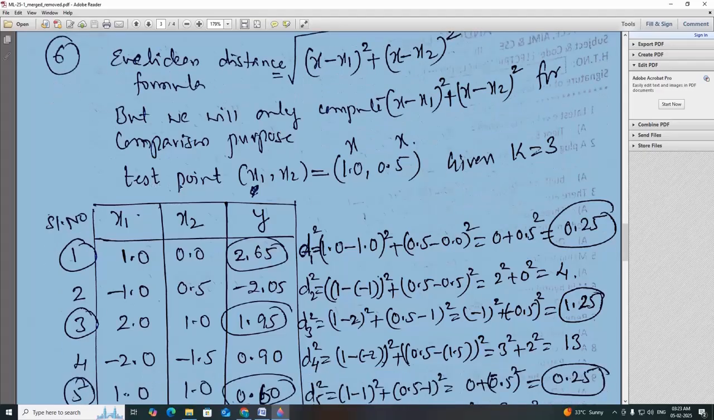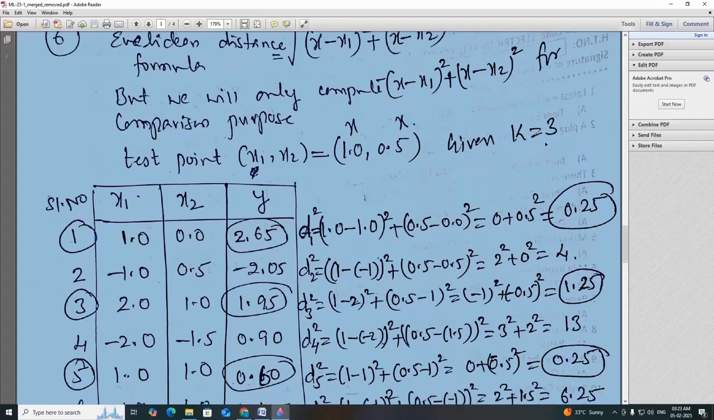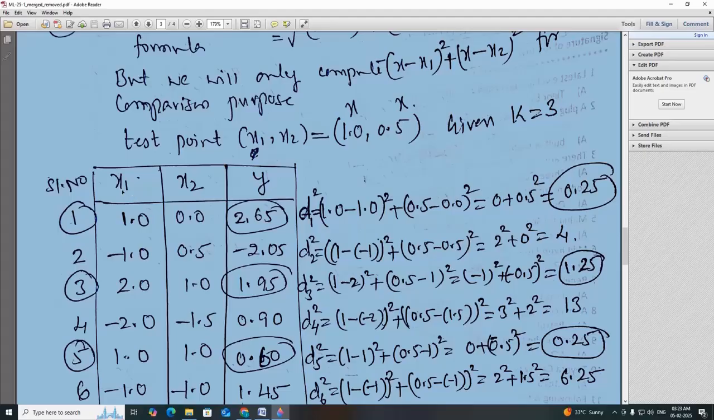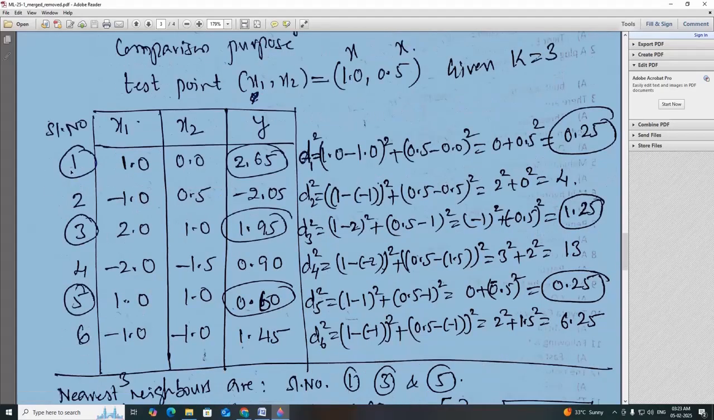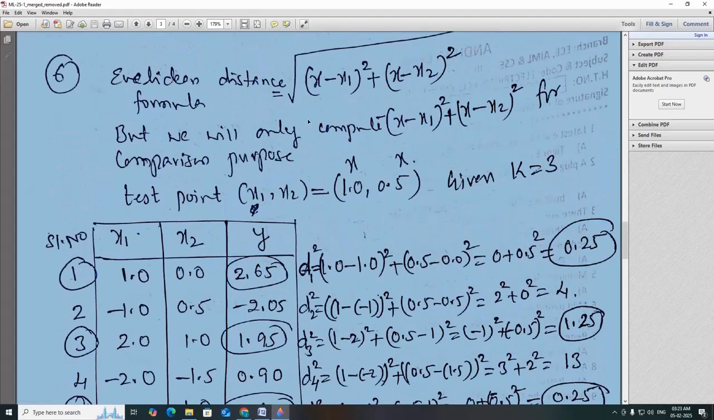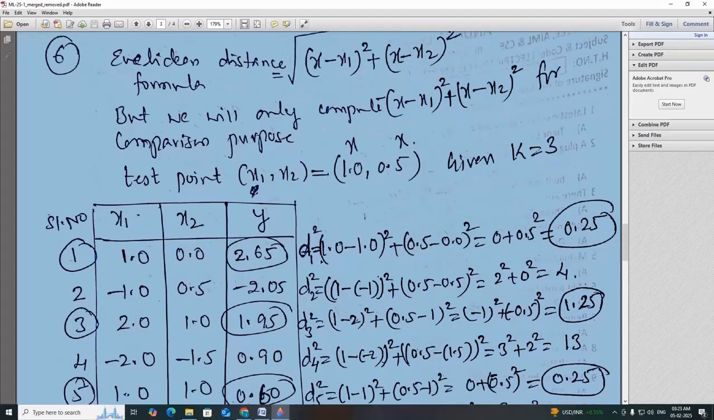The test point they have given is x1 comma x2. This is 1 and this is 0.5. Here this is our x and this is another x. We will substitute. They also gave k equal to 3. They have already given x1, x2 and y values. I have already written them here, with serial numbers 1, 2, 3, 4, 5, 6. According to this formula, we will compute d1 square, d2 square.